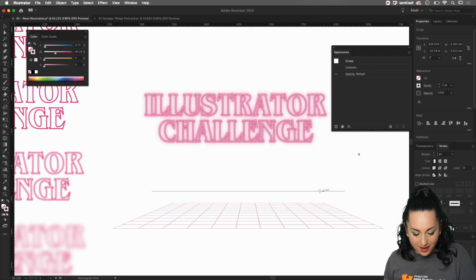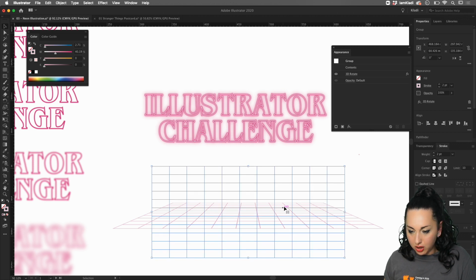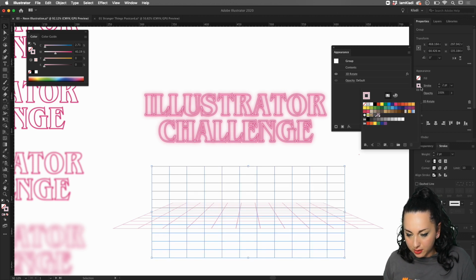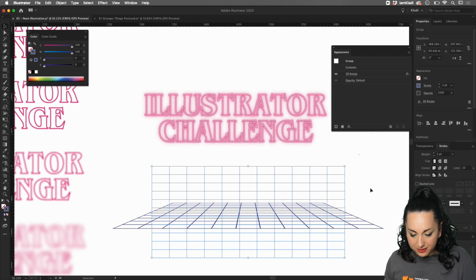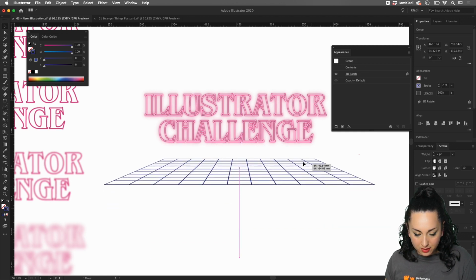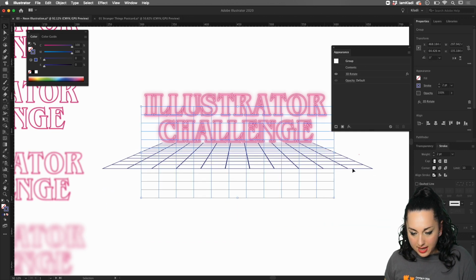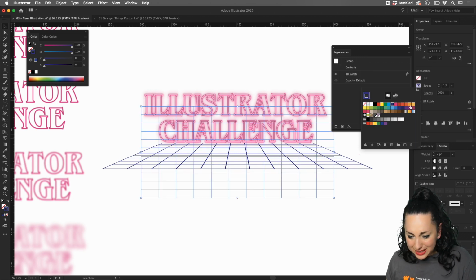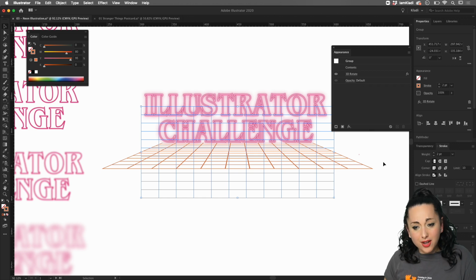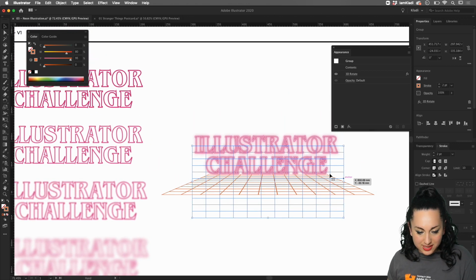Fantastic, here we are. We can perhaps change the color of the stroke of the grid, because it took the color of the previous one. Maybe a darker color will look even better, just like so. Or maybe we can make it, let's see, I'm gonna change the color. I got like 3 minutes left. That was too much fun. I wish I had more time to do all these fun things here.